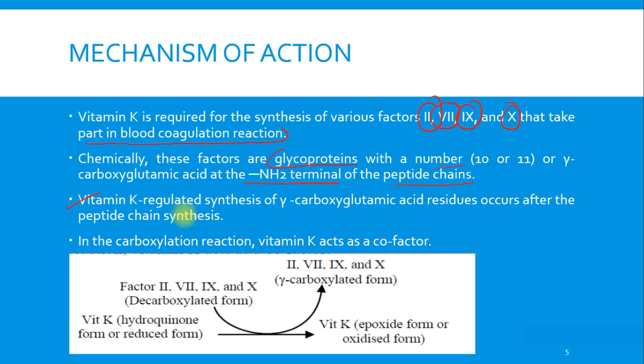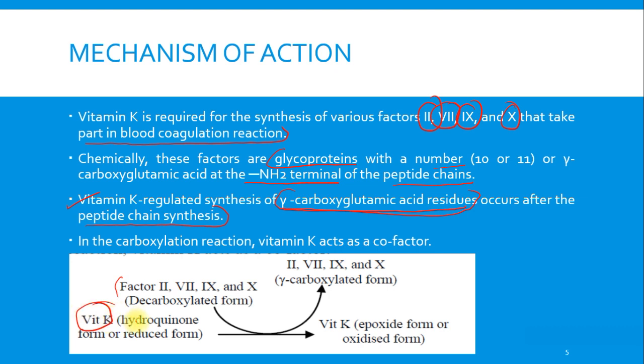Then vitamin K, what it does, it regulates the synthesis of these gamma carboxyglutamic acid residues. It occurs after peptide chain synthesis. So you can see in the reaction which is given over here, the factor 2, then 7, then 9 and 10, they are in their decarboxylated form. So their gamma carboxylation is done in presence of vitamin K.